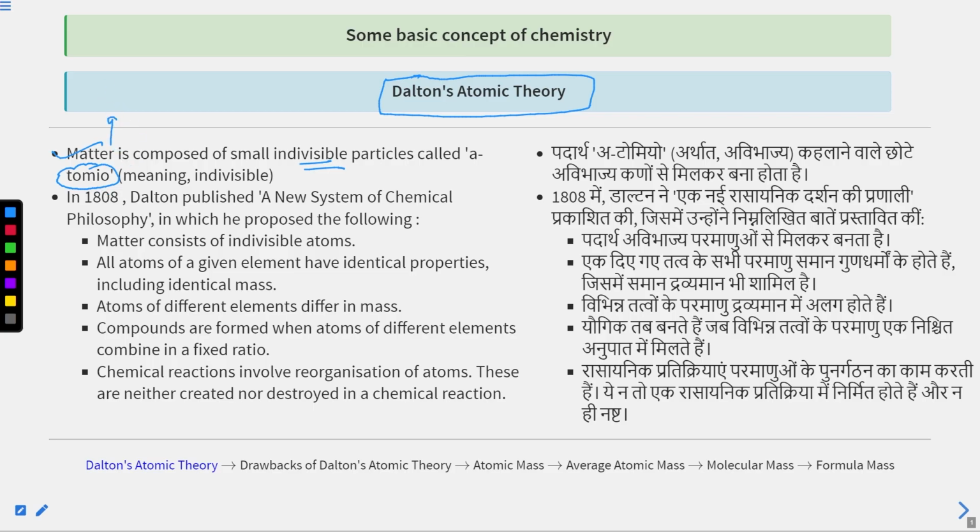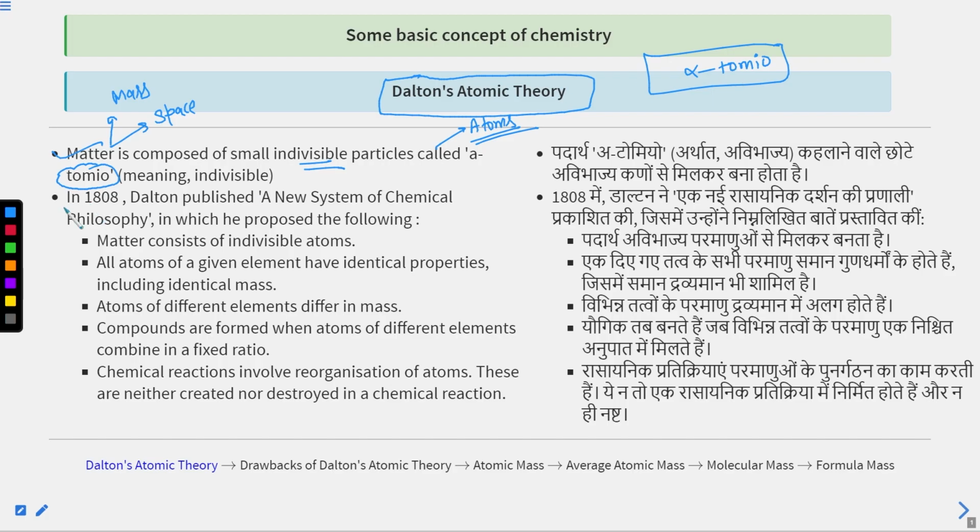Matter is something that has mass and occupies some space and can be perceived by our senses. That is known as matter. Okay, I hope these things are very clear to you, what is matter and what matter is made up of. Matter is made up of the smallest particles, that is known as atom. Matter is composed of small indivisible particles called atoms. And this word atom comes from alpha tomio. Alpha tomio means uncuttable or indivisible, you can say.